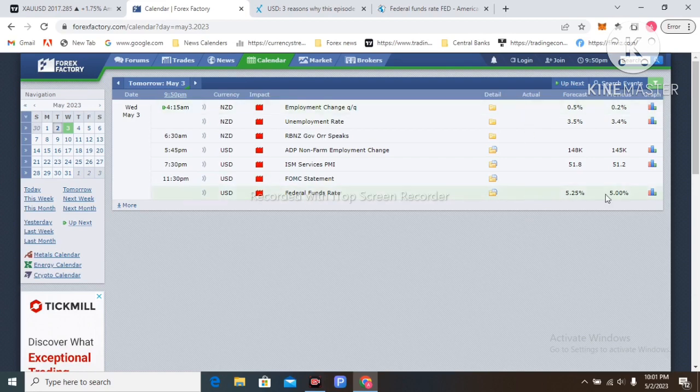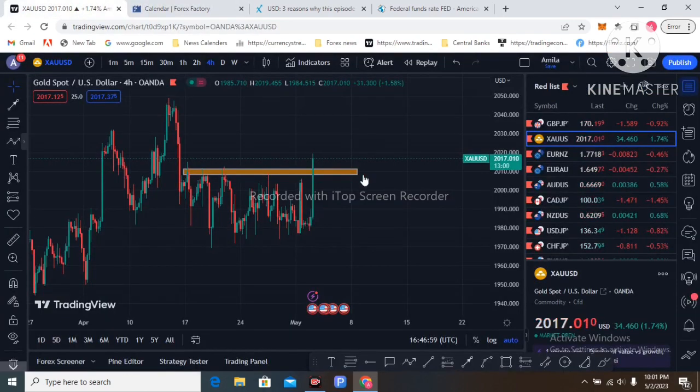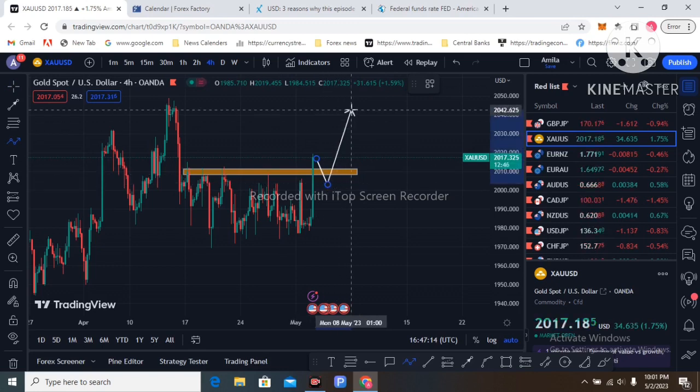Holding the interest rate means a big sell-off of the US dollar, and gold will get big demand tomorrow like this. That's my third gold trading idea with the Fed's interest rate release. The interest rate will be 5% and rates held by the Fed, so gold gets big demand.